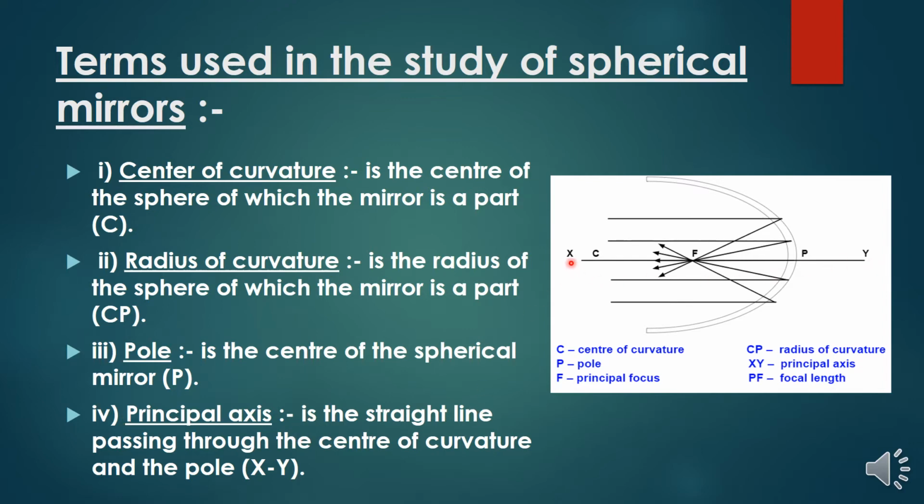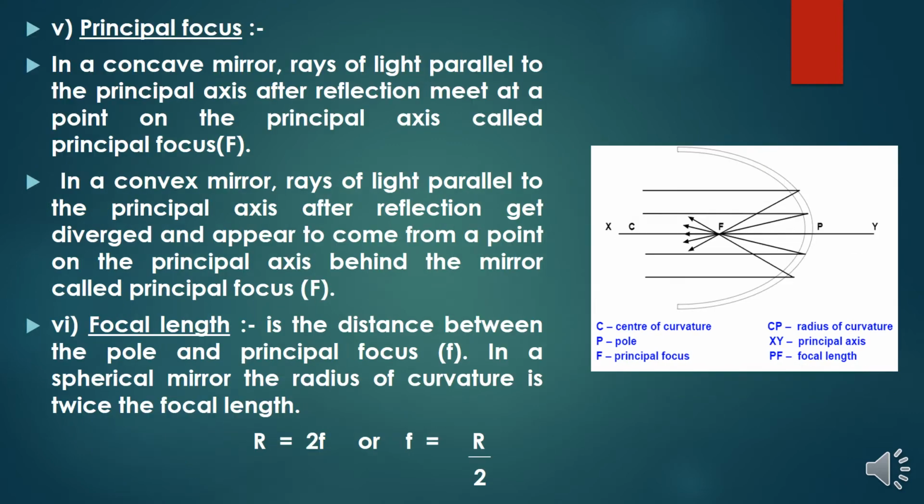The fourth one is the principal axis. The principal axis is a line of symmetry. Now I am taking the line from X to Y, so this is the axis I am considering. Before the mirror, I can take it as the negative direction, and behind the mirror, I can consider it the positive direction. This is explained in the Cartesian sign convention, which we will discuss later. So the principal axis is the straight line passing through the center of curvature and the pole.